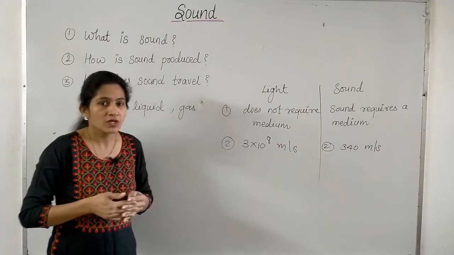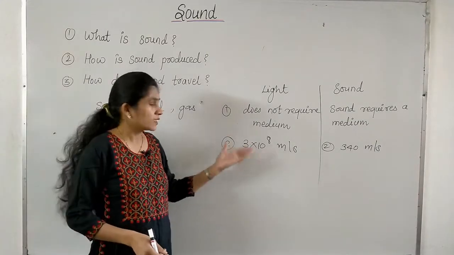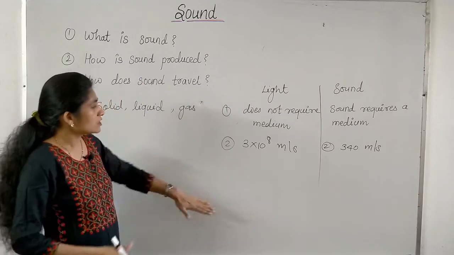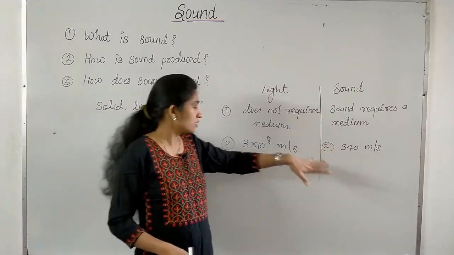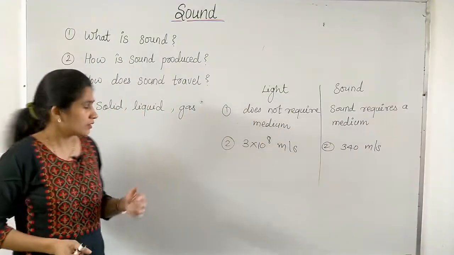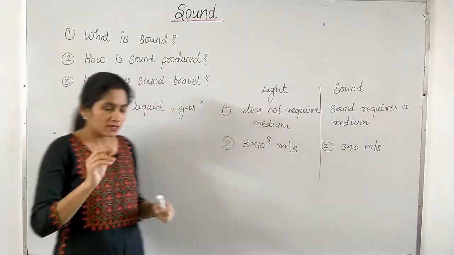During a thunderstorm, if you observe carefully, lightning and thunder take place at the same time and at the same distance, but first you see the lightning and then you hear the sound of thunder. This is because light travels faster than sound. I would like to give you one more example which shows that light travels faster than sound.